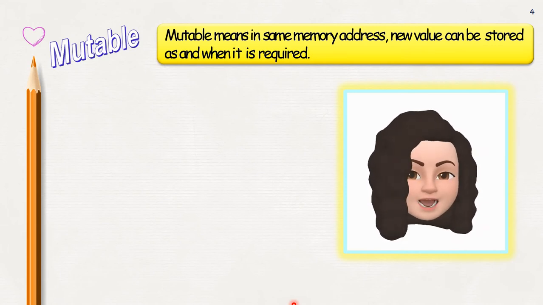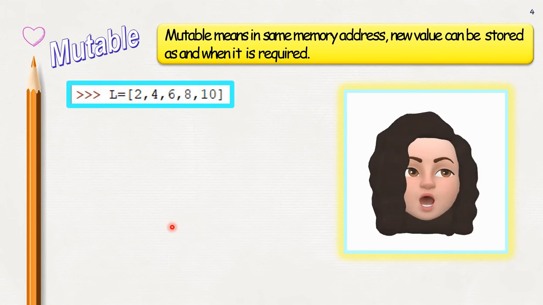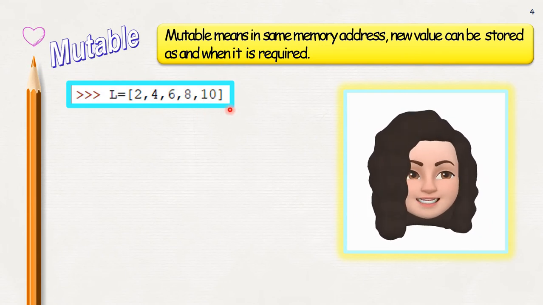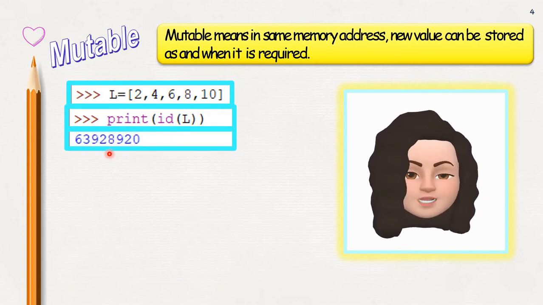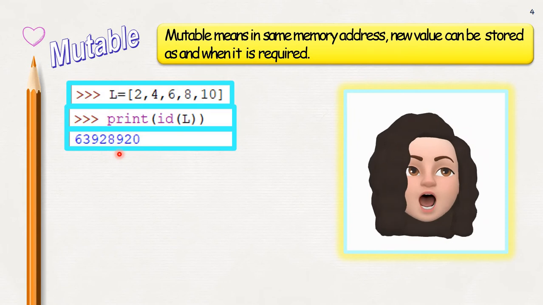Look at this example. L is equal to 2, 4, 6, 8, 10 within square brackets. So L is a list. Now let's see the memory address of this list. So I am giving print id of L. So what is the memory address? 63928920.